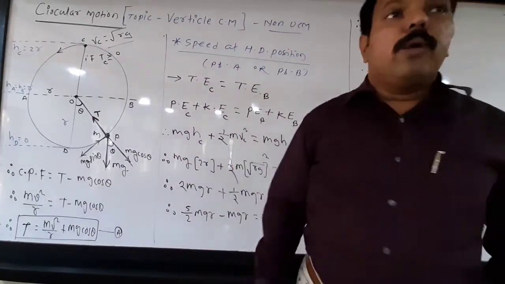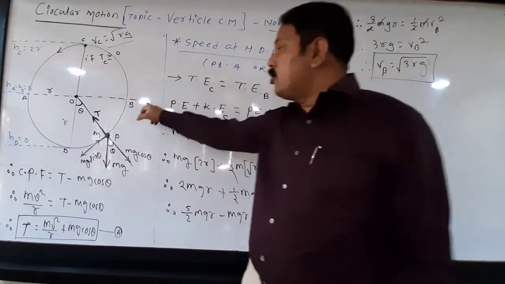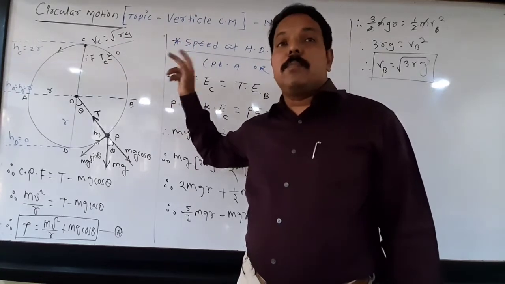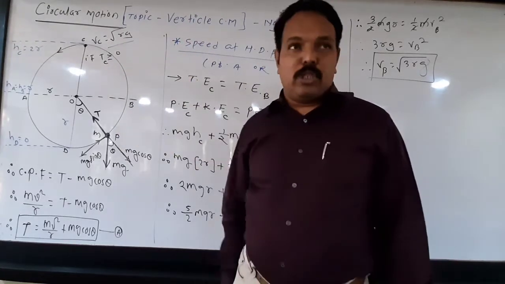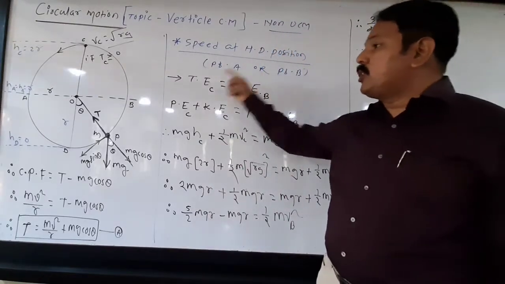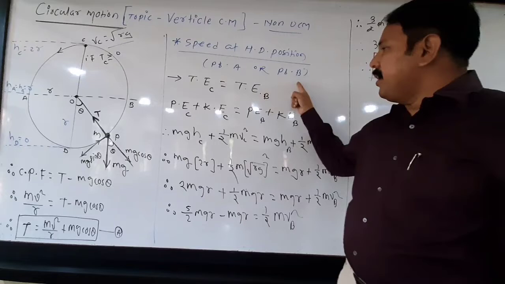Now we have to find the speed at the horizontal diameter position and the speed at the bottom position. So how do we find the speed at the horizontal diameter position? That is either point A or point B.